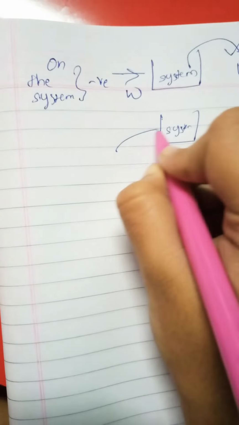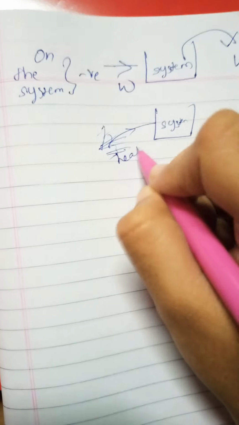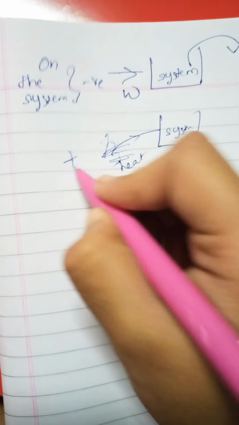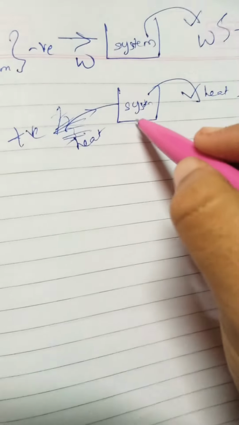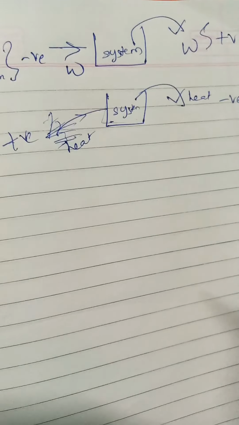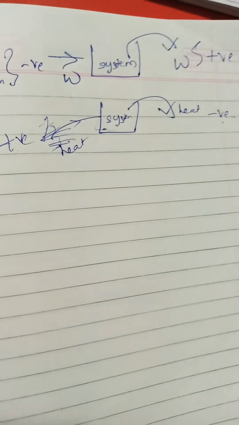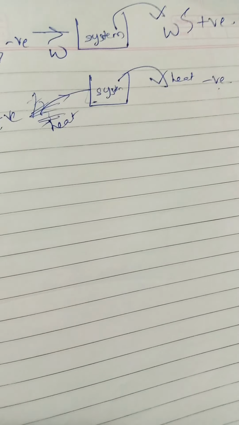Now similarly, we are supplying some heat to the system, then it is positive. If the system is supplying some heat, then it is negative. For example, a television uses heat from current, so this is a positive thing, right? But what if the TV starts emitting so much heat? It is a negative thing, right? In a phone itself, you may know that the phone gets so heated, and a notification will be there saying your phone is heated, cool it.